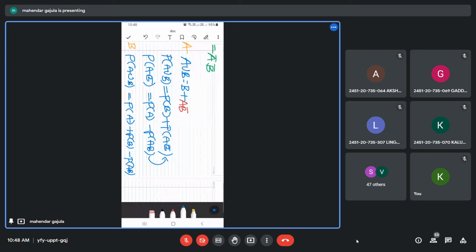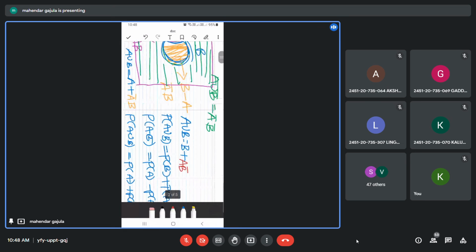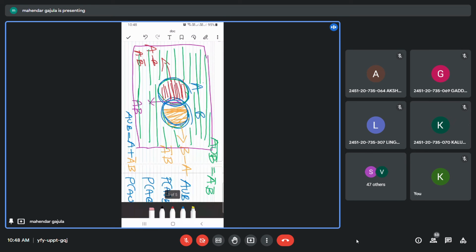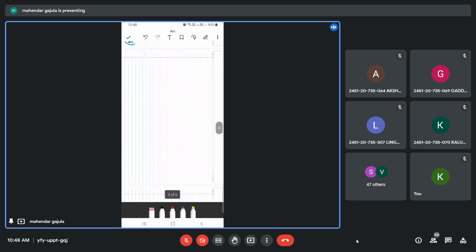Okay, if you understand this Venn diagram, how we are writing, then it is easy to prove any property. Now coming to the fifth property, if B is a subset of A, then we have to prove that P of A is equal to P of B plus P of A B bar.